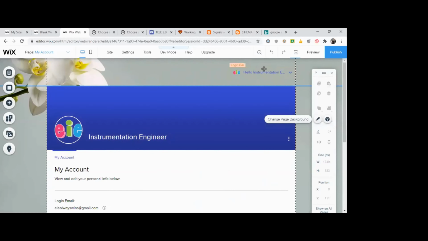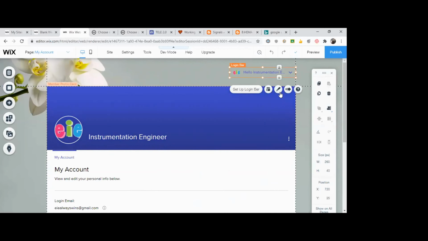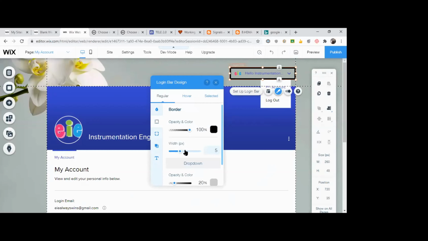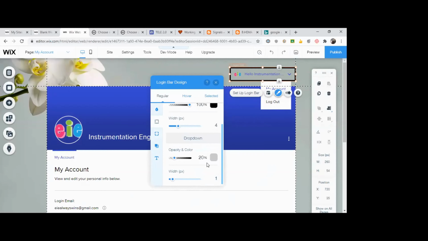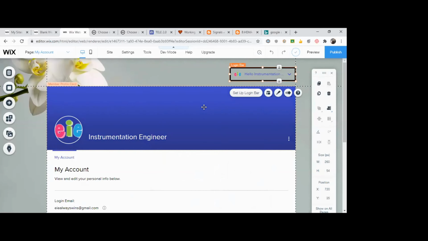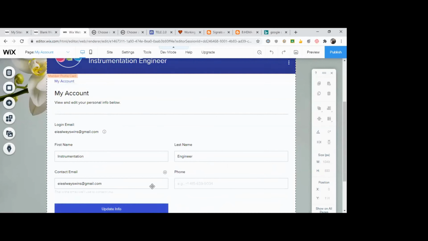Okay, and you can design this login bar. You can add some colors, you can add a border, and a width. Say I have a small border. What's the color you require? All these things you can modify. Okay, fine. We will not waste time on that. I'll just tell what is what. That's it. Now we have created a login bar, and this is my account bar.